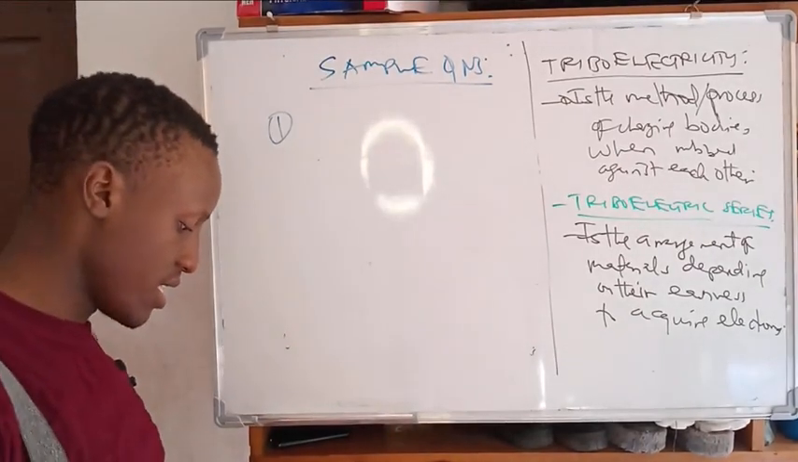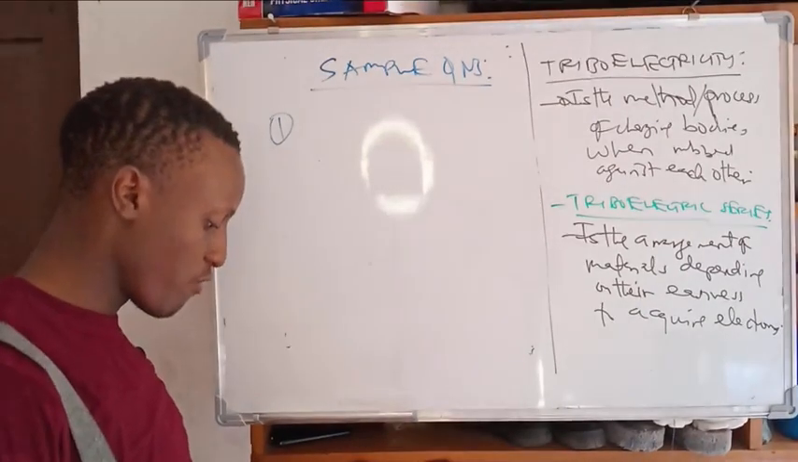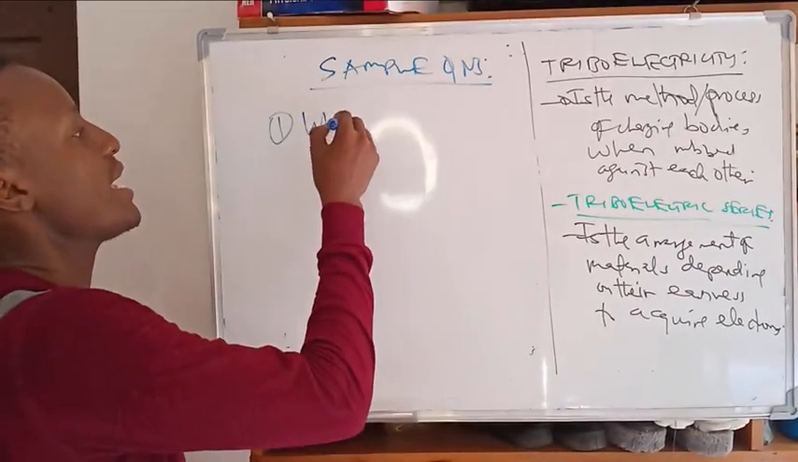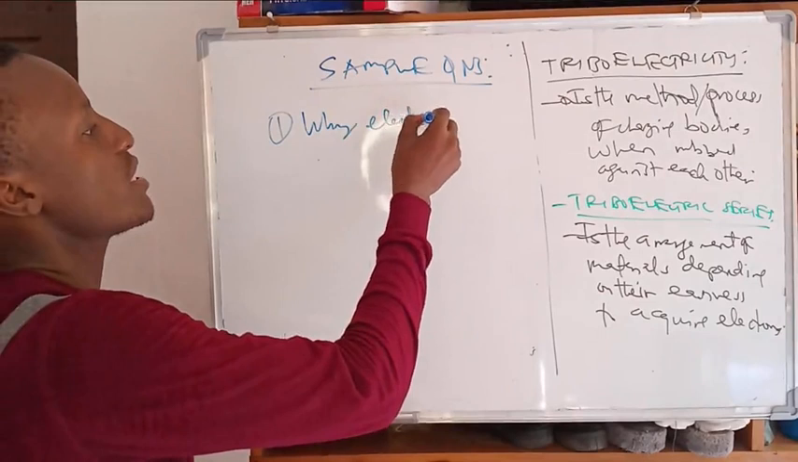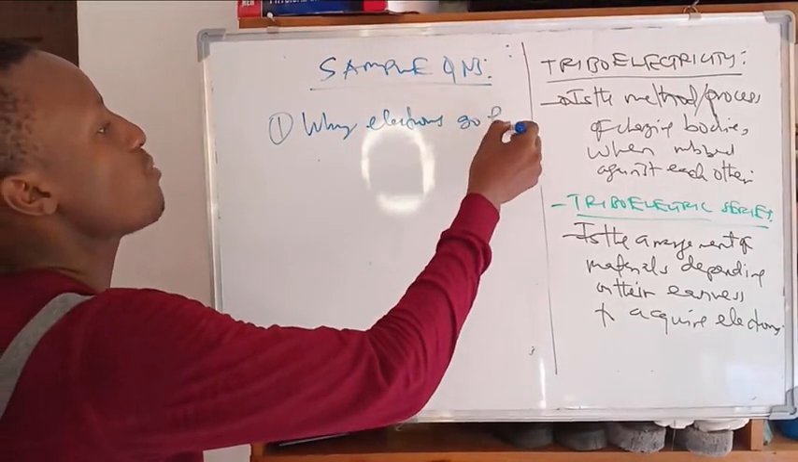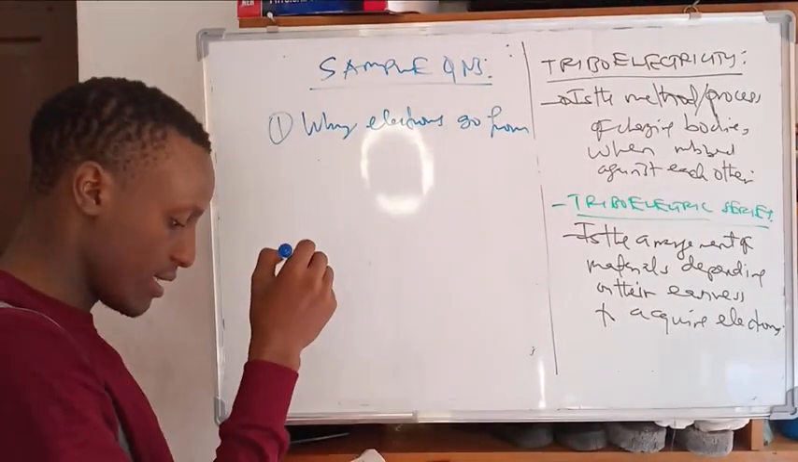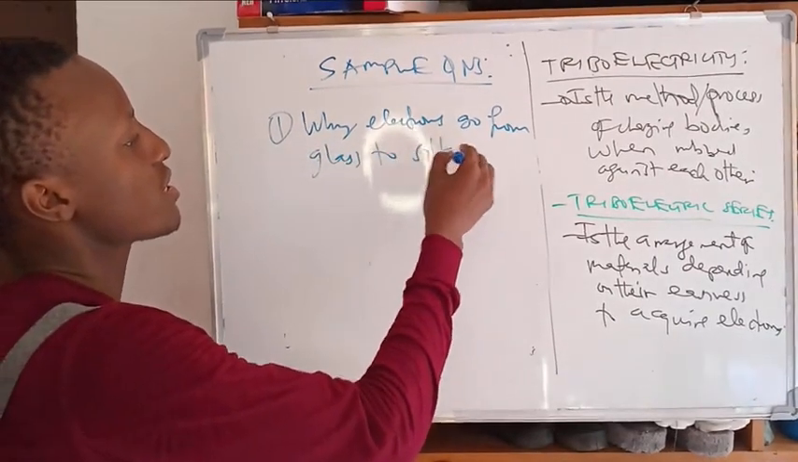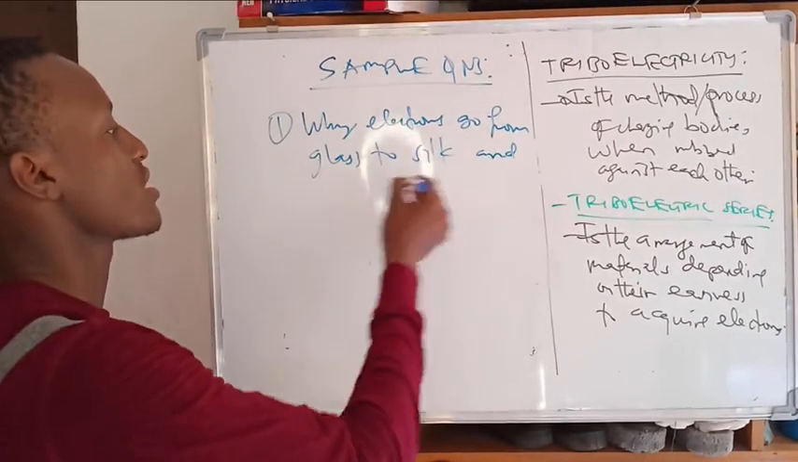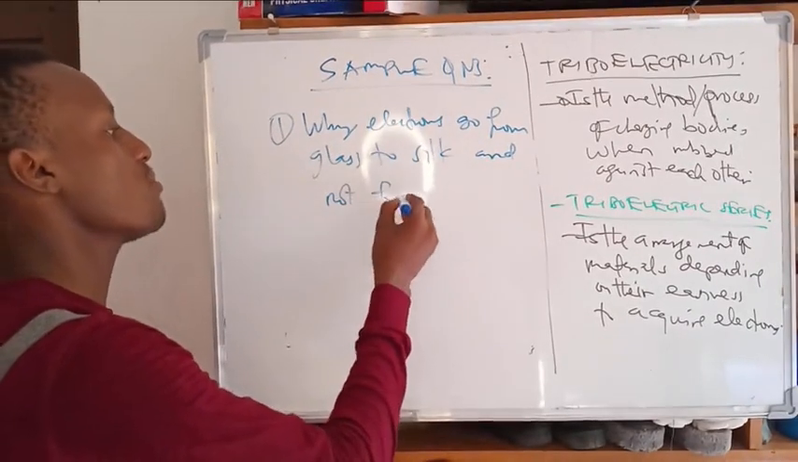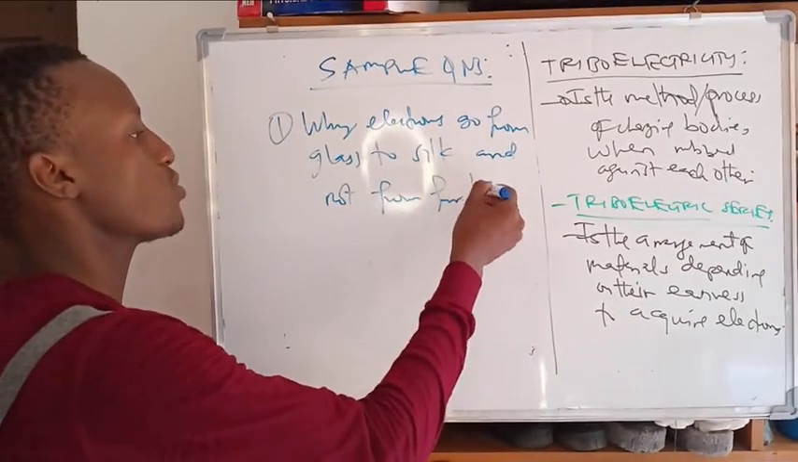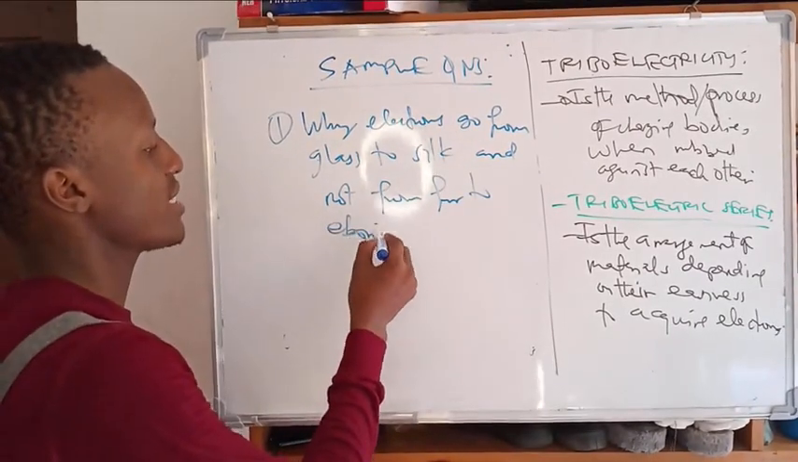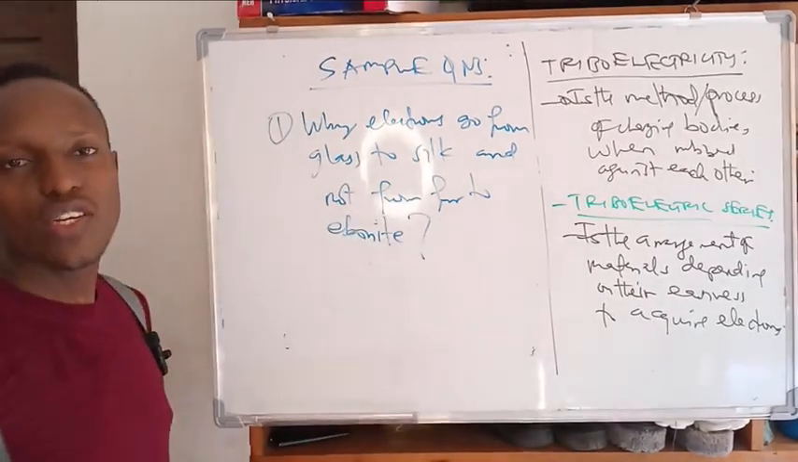Explain why electrons go from glass to silk and not from fur to ebonite. Why? Can you explain that?